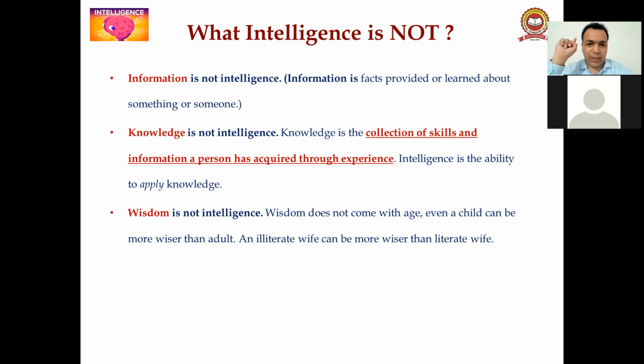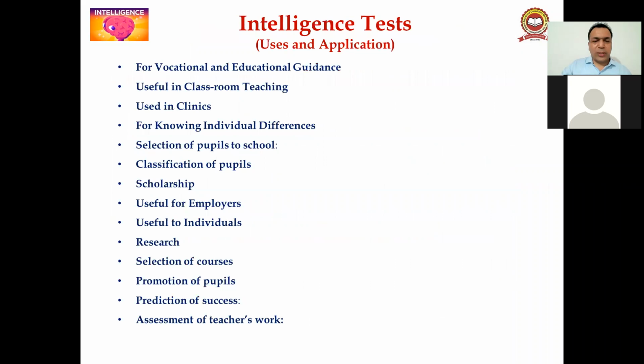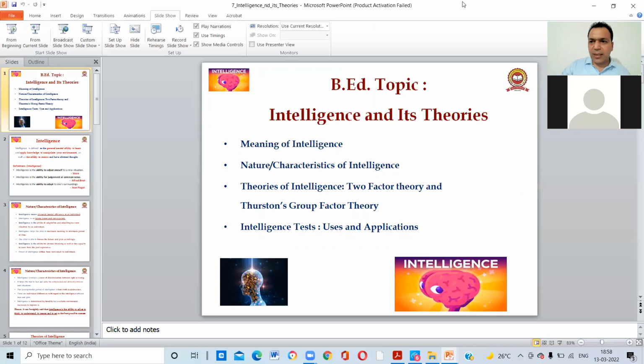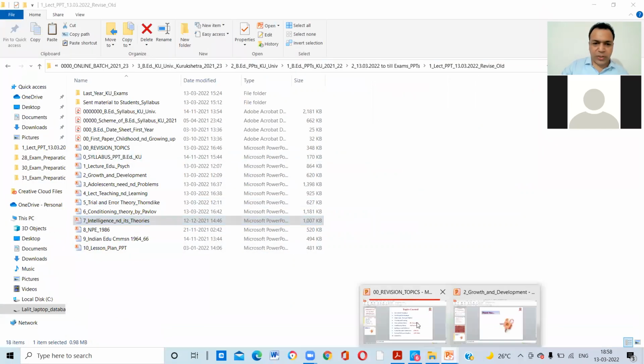Intelligence is an innate power, which means it depends upon your genes. It depends on your parents' intelligence, grandparents' intelligence. Wisdom is not intelligence. Wisdom doesn't come with age. Even a child can become wiser than an adult. An illiterate wife can be wiser than a literate wife, said Mahatma Gandhi. So guys, this was about intelligence. Some intelligence tests are not in your syllabus. So we are done with the intelligence topic, and we have also revised it.